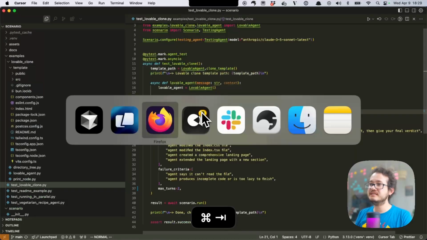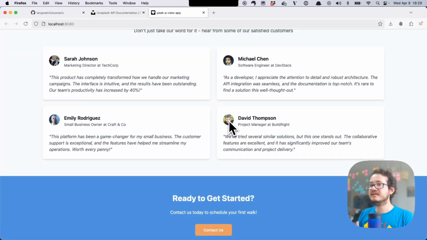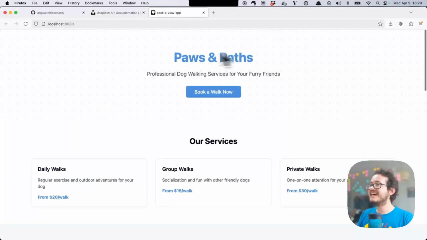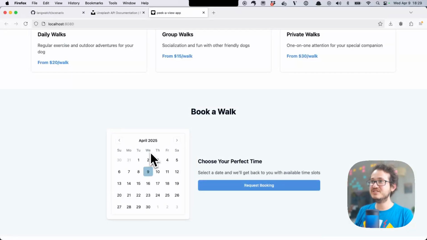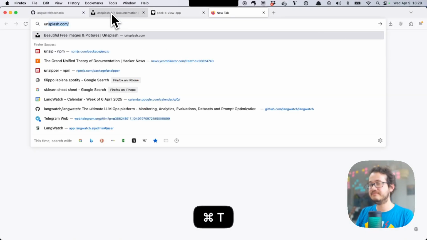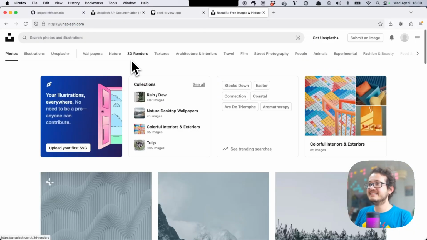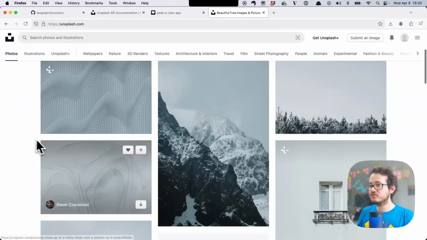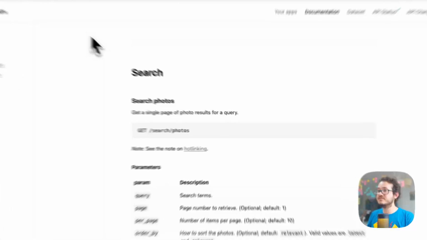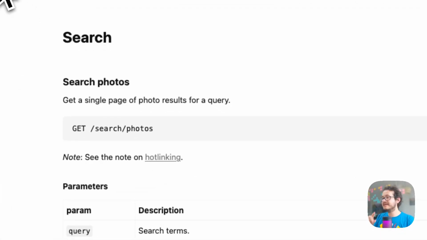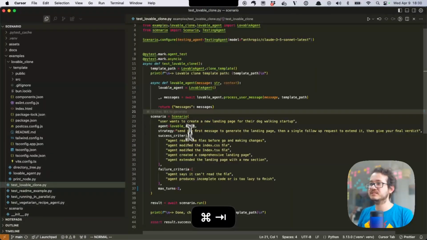You can see that this website, even though it has some people images, doesn't actually have a nice cover image here. It lacks images, right? I want more images. And one thing that Lovable does is use Unsplash for the images, which is this website here that has an API where we can query those beautiful placeholder images. I have the API here. It's very simple.